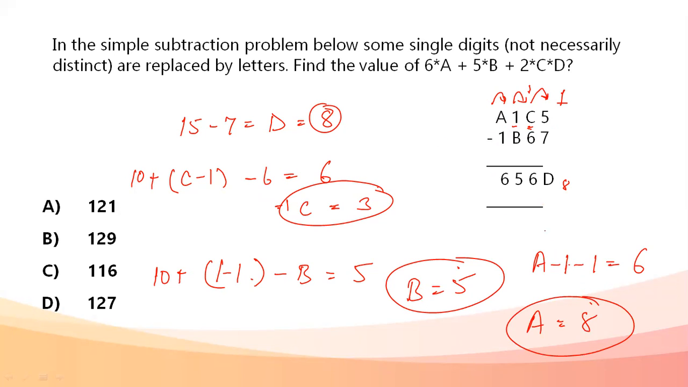Okay, 6 into A, 6 into 8 becomes 48, plus 5 into B, 5 into 5, 25, plus 2 into C into D. 2 into C, C is 3, 2 into 3 is 6, 6 into 8 is 48. When I add all of these, 6 into 8 plus 5 into 5 plus 2 into 3 into 8 comes out to be 121. My answer is option A.